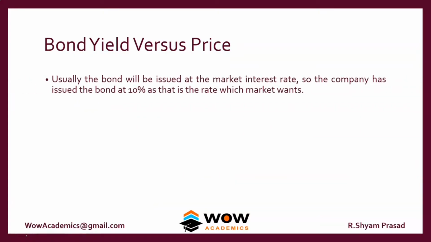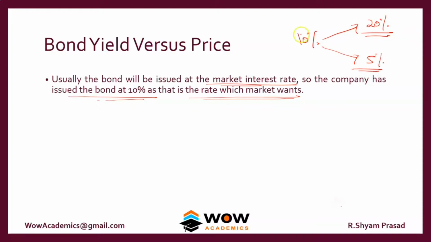Usually the bond will be issued at a market interest rate. So the company has issued at 10% as that is the market rate. You can't say that I will issue my bond at 5%, 10% or 20%. You will issue at the market rate. Assume that the market rate is 10%. You will not issue a bond at 20% because that is a loss for you. You won't issue at 5% because no one will buy your bond. You have to issue at 10%. That's how the interest rate is fixed for a bond.